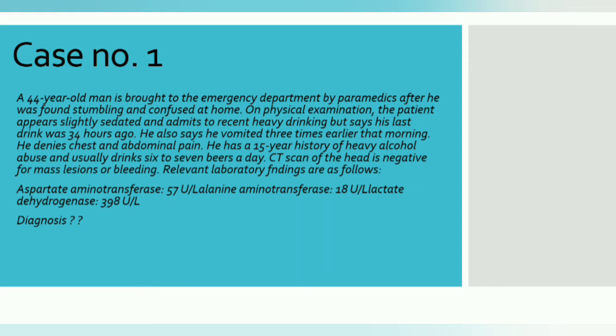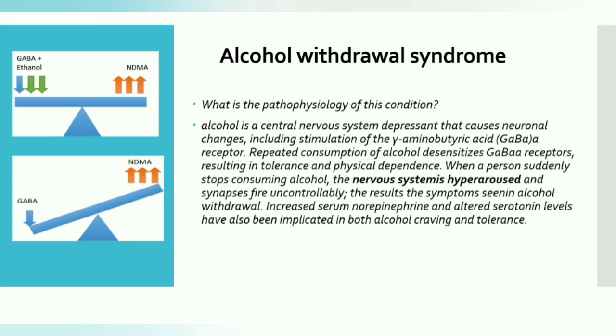Okay, let's begin. So, alcohol withdrawal syndrome. What is the pathophysiology of this condition? What exactly does alcohol do to our nervous system? Alcohol is a central nervous system depressant that causes neuronal changes, including stimulation of the GABA receptor, that is gamma aminobutyric acid.